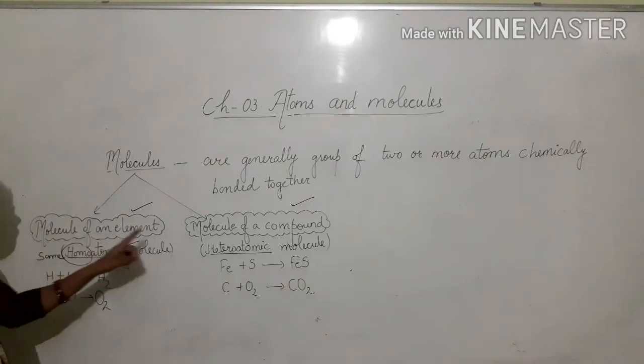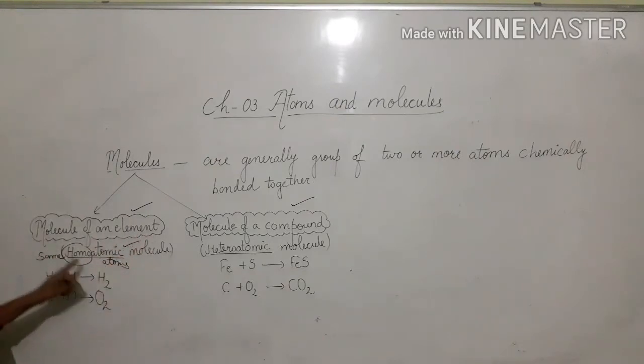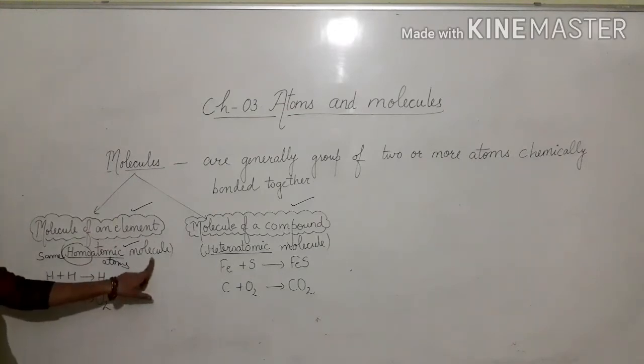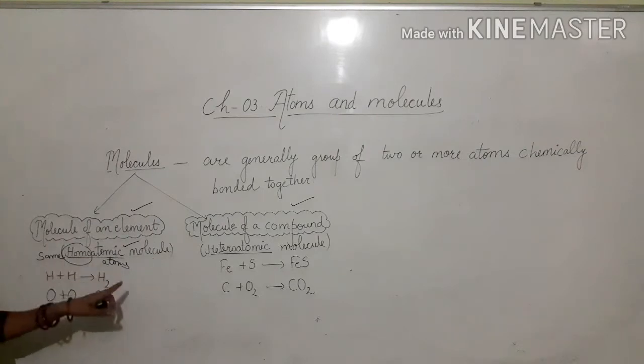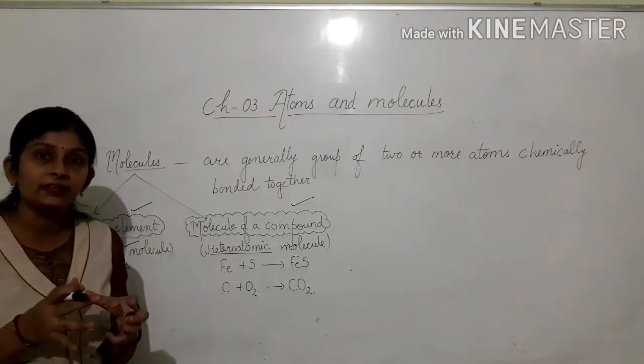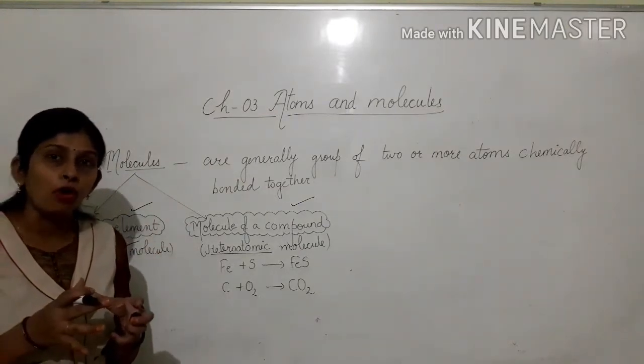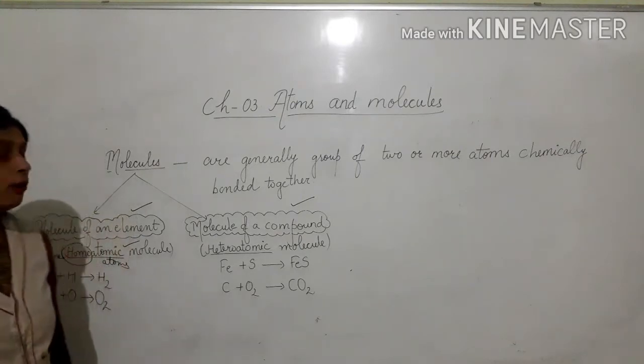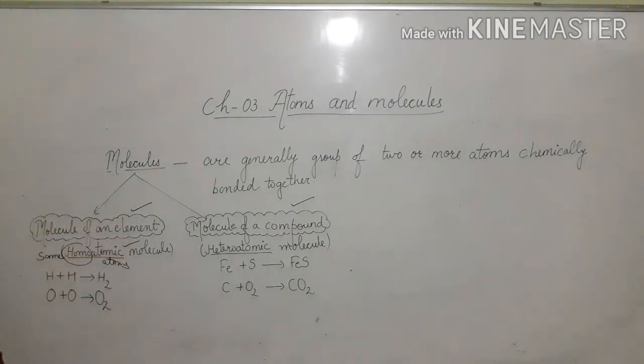So what do we mean by this? It is a molecule which is made up of the same type of atoms. Means when the same type of atoms combine together with a chemical bond, they form a molecule of an element or homoatomic molecule.